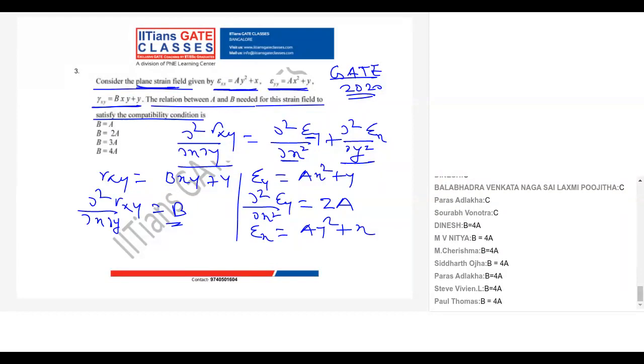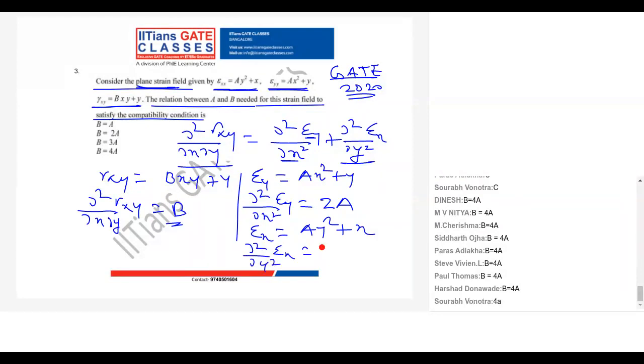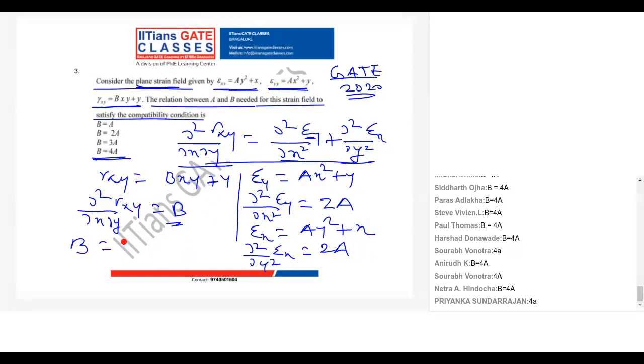So dou square by dou y square epsilon x is 2a. So what is the answer? b equal to 4a, right? Because from this equation I get b equal to 2a plus 2a.